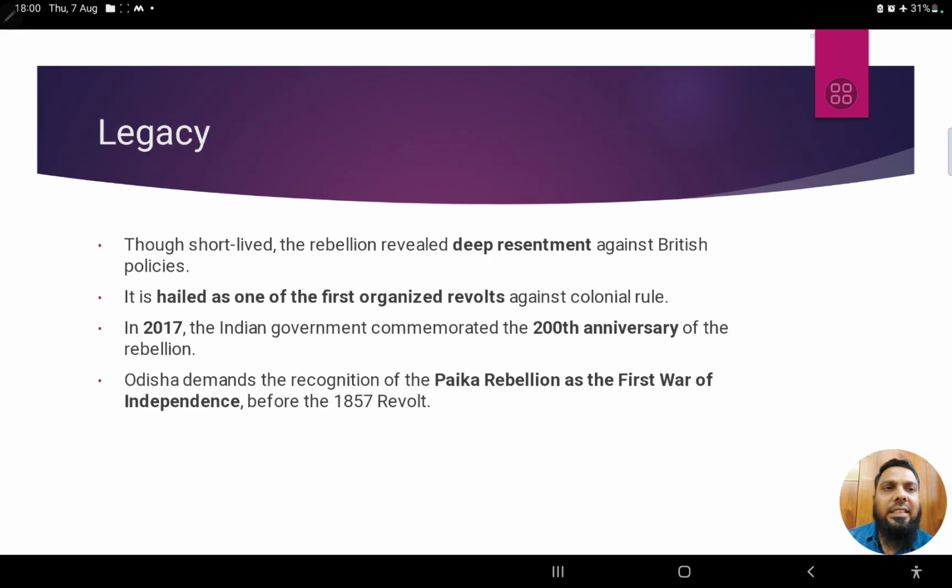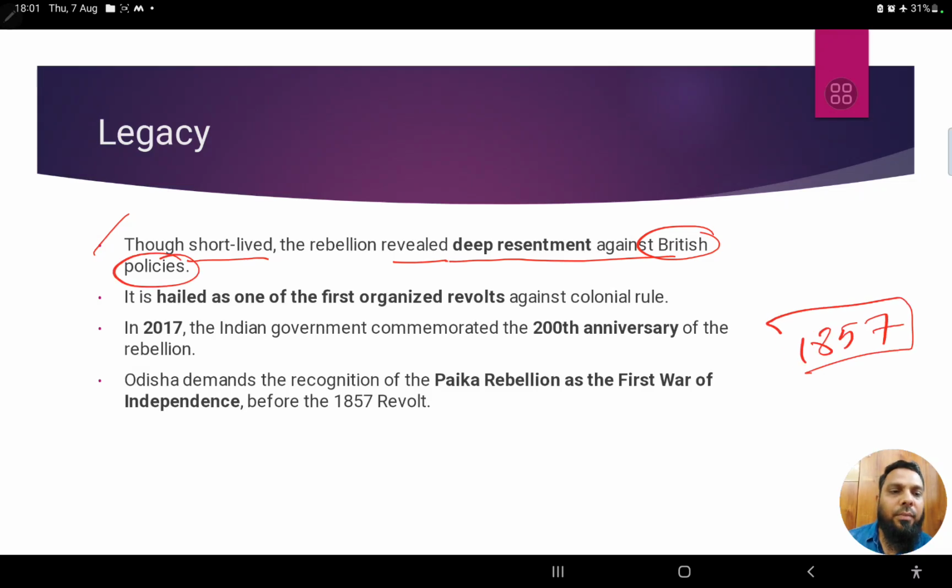Now, what is the legacy of this entire Paika rebellion? Even though it was a short-lived movement, it revealed deep resentment against British policies. Even before the revolt of 1857, which is considered one of the major revolts, the biggest revolt, right?